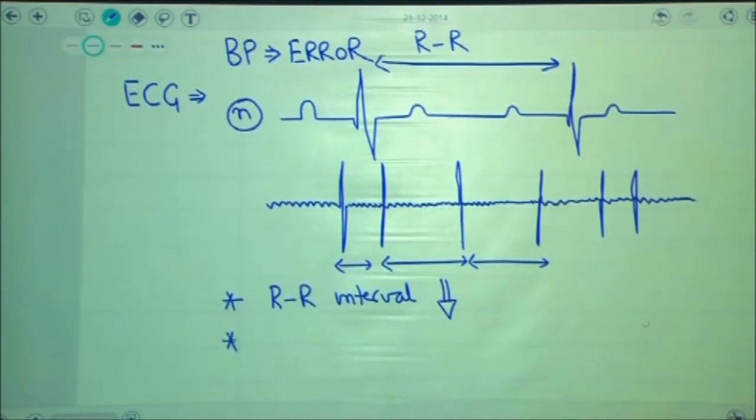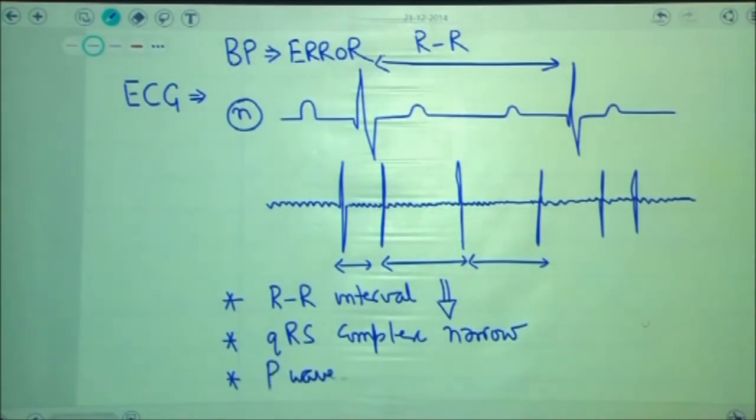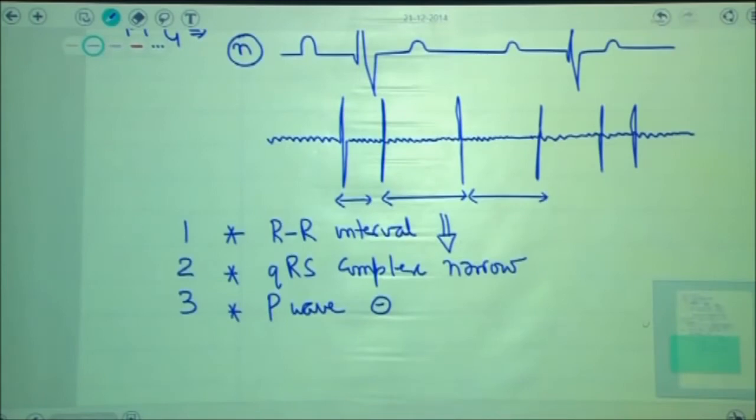The second finding that would be seen in the patient is that the QRS complex would be a narrow complex QRS. In all of these patients, the P wave cannot be made out. So the ECG criteria that are useful for diagnosis of atrial fibrillation are the ones that I have mentioned here: absent P wave, narrow complex QRS, and RR interval is shortened.